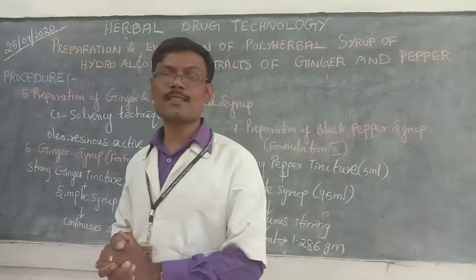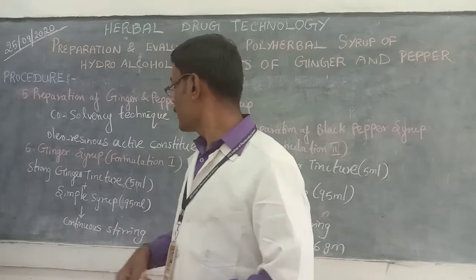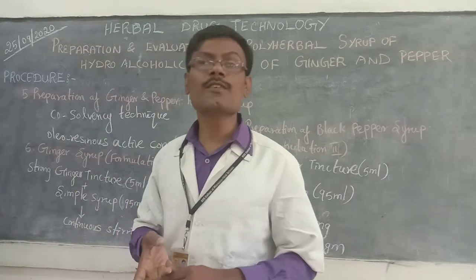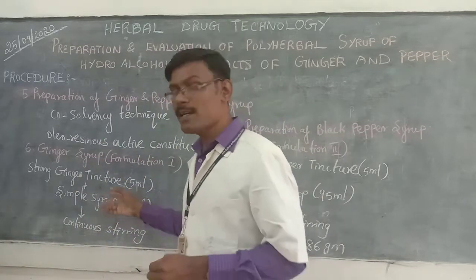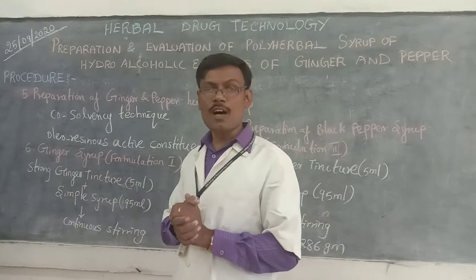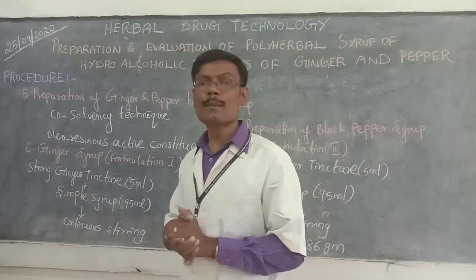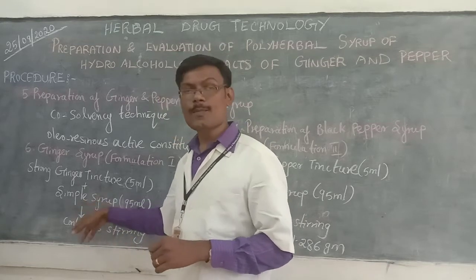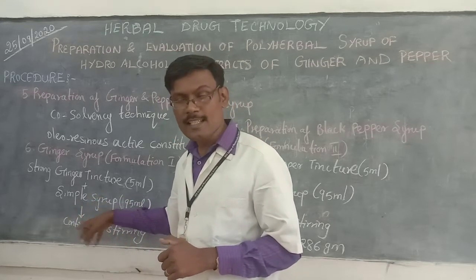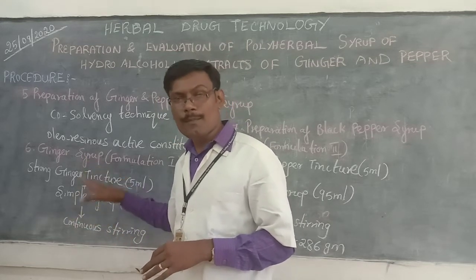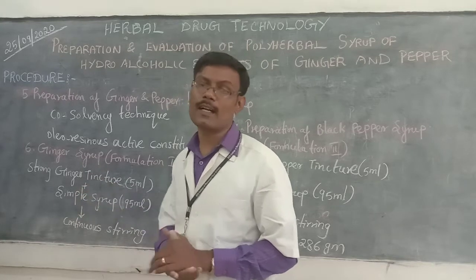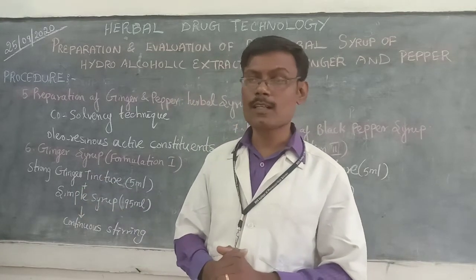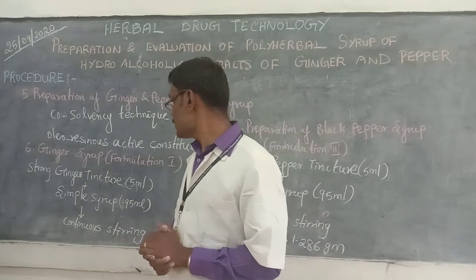Ginger syrup preparation, that is formulation 1. Here, 95 ml of simple syrup and 5 ml of strong ginger tincture. These two will be mixed and continuously stirred. It will be made up to 100 ml with distilled boiling water. That is formulation 1, preparation of ginger syrup.